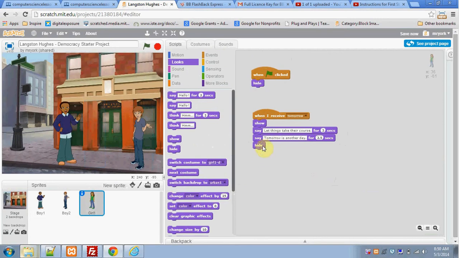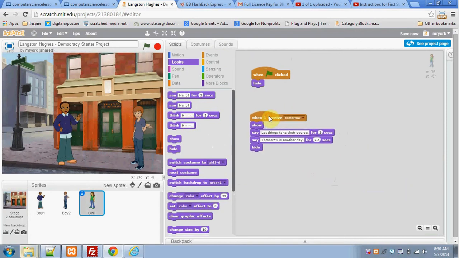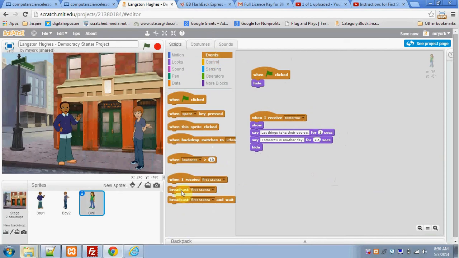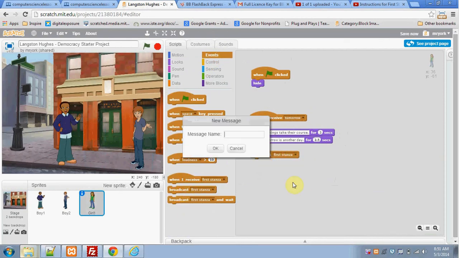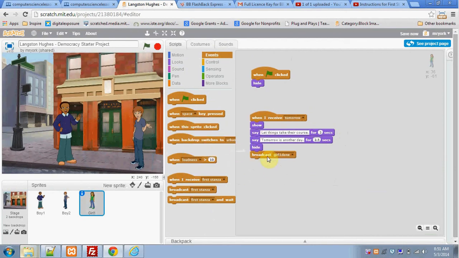Now for our girl, after she hides, we need our narrator to pick up and finish the rest of the stanza. In order to do this, our girl is going to have to broadcast that she has finished her 2 lines of the poem. So she is now going to broadcast a new message. And we're just going to call that girl 1 done. She's broadcast girl 1 done.